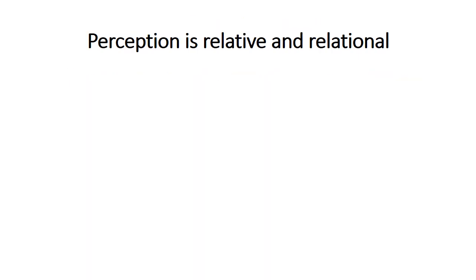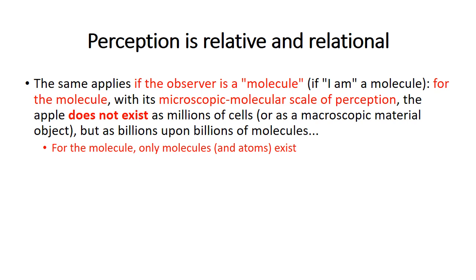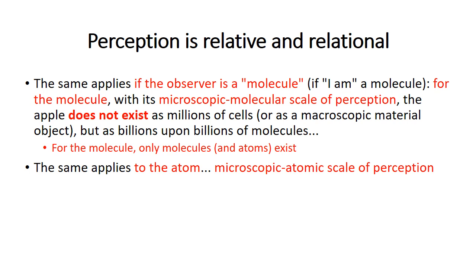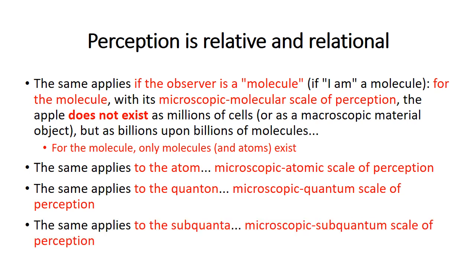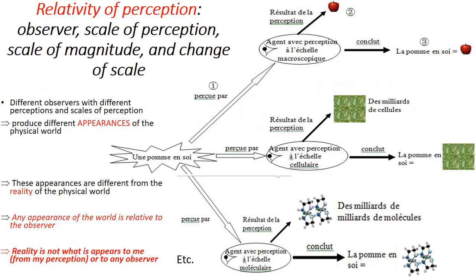The same applies if the observer is a molecule, if I am a molecule. For the molecule, with its microscopic molecular scale of perception, the apple does not exist as millions of cells, or as a macroscopic material object, but as billions upon billions of molecules. The same applies to the atom, with microscopic atomic scale of perception. The same applies to the quantum, with microscopic quantum scale of perception. The same applies to the subquanta, with microscopic subquantum scale of perception.